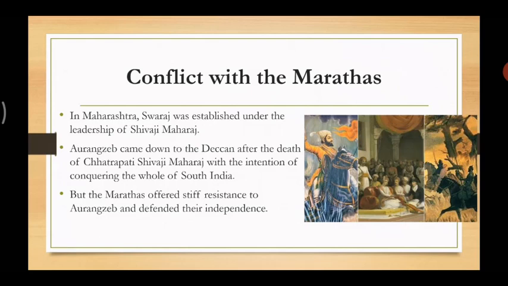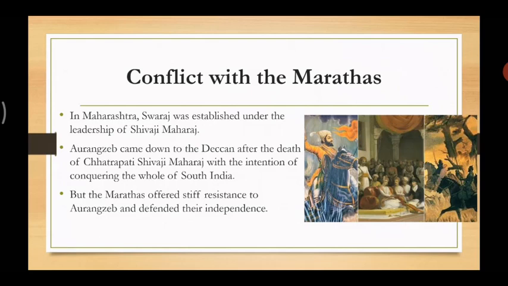Aurangzeb came down to the Deccan after the death of Chhatrapati Shivaji Maharaj with the intention of conquering the whole of South India. So Aurangzeb thought that after the death of Shivaji Maharaj, he would start conquering the places of South India. But the Marathas offered stiff resistance, means strong resistance. They did not allow him to conquer. They defended their independence.